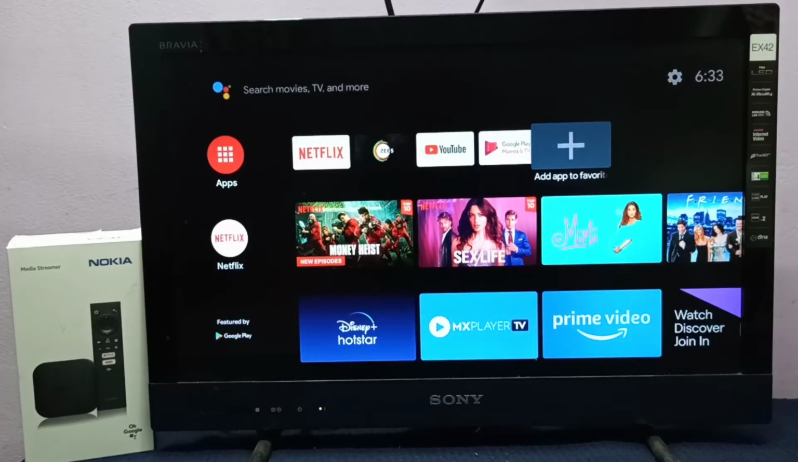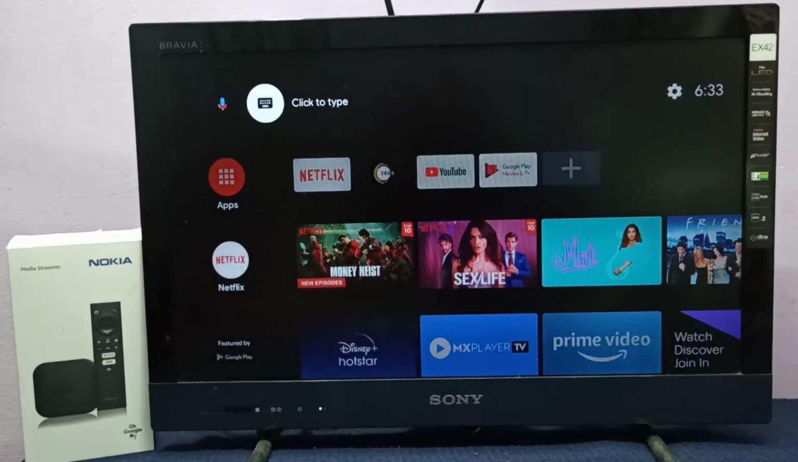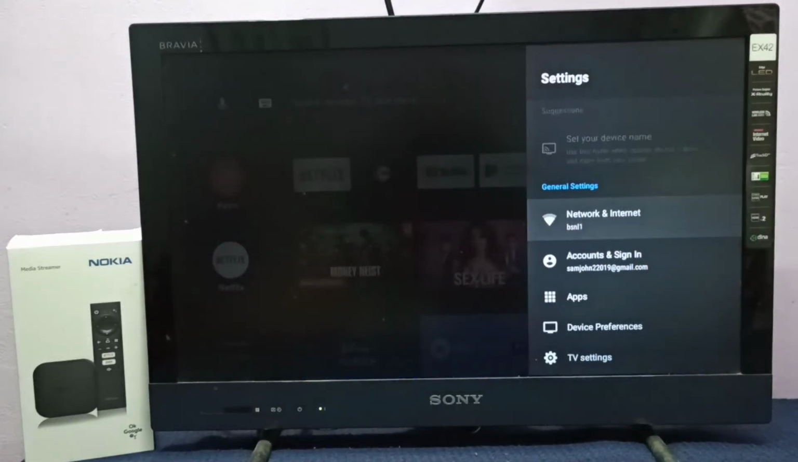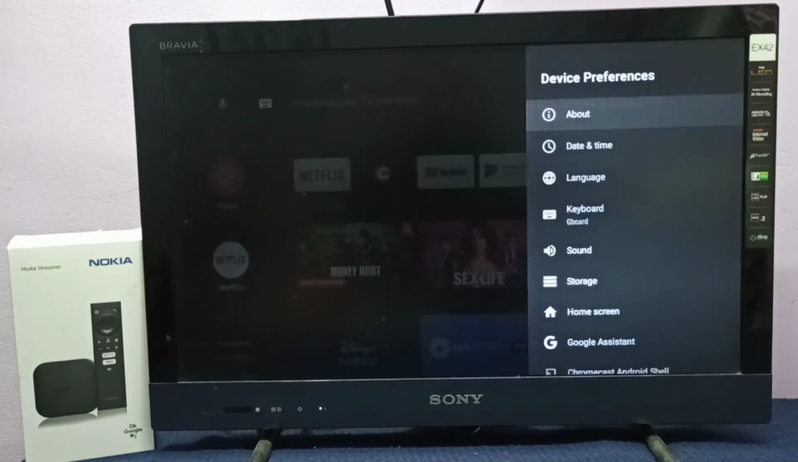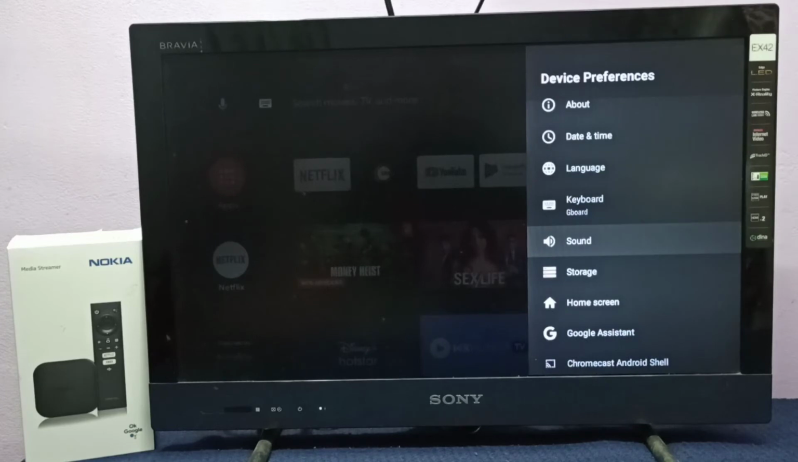Hi friends, this video shows how to enable or disable Dolby Digital. Select settings from top right corner, then select device preferences, then go to sound,